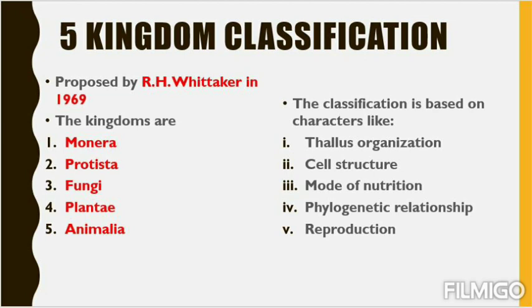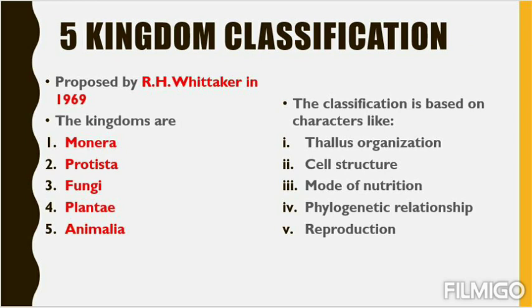Then comes the mode of nutrition. How they feed, what the basic mode of their nutrition is, whether they are autotrophs or heterotrophs, self-dependent or not. Then phylogenetic relationship means relationship with their ancestors, how they are related to their ancestors. That is also one character. Last one is reproduction. Reproduction means they are either sexual or asexual. I think you all know about sexual and asexual reproduction. So these five characters are the basic characters that the five kingdom classification is based on.